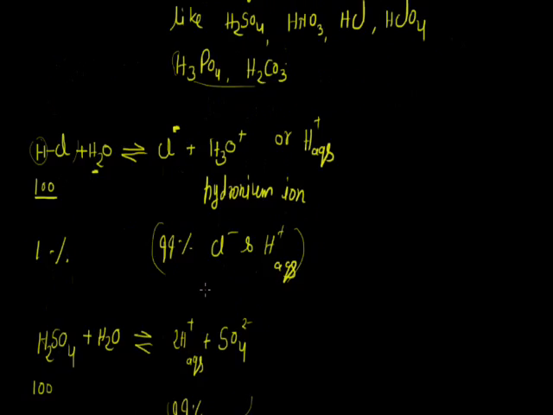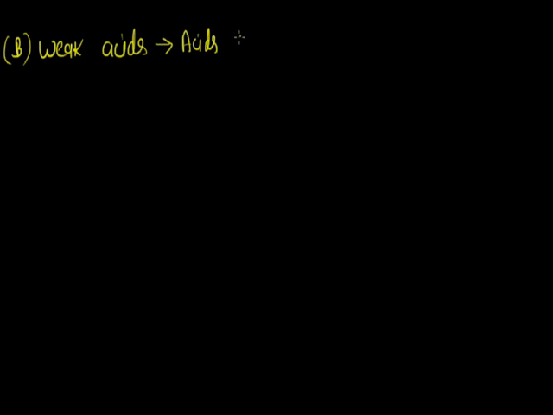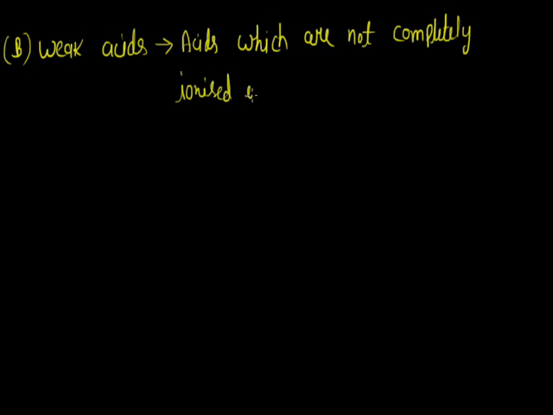Now the second category on the basis of strength is weak acid. Acids which are not completely ionized in water, or we can say partially ionized, are termed weak acids.